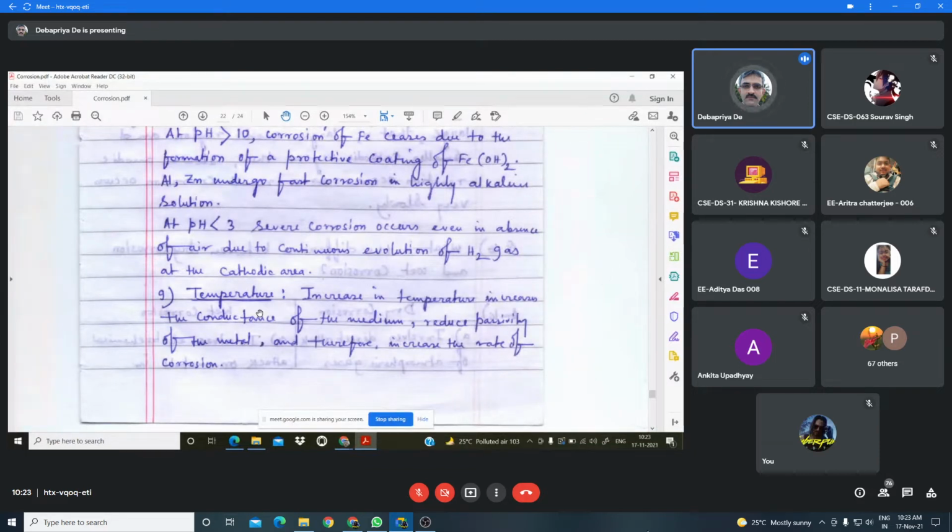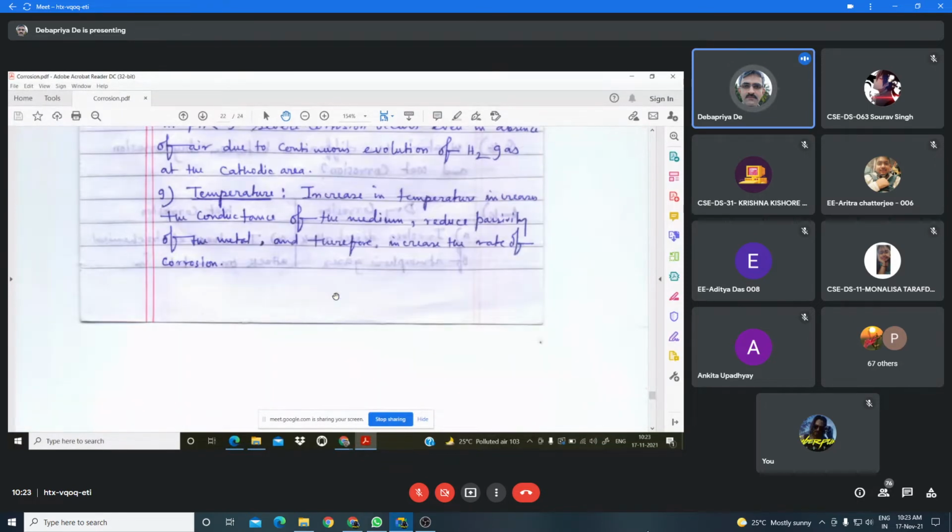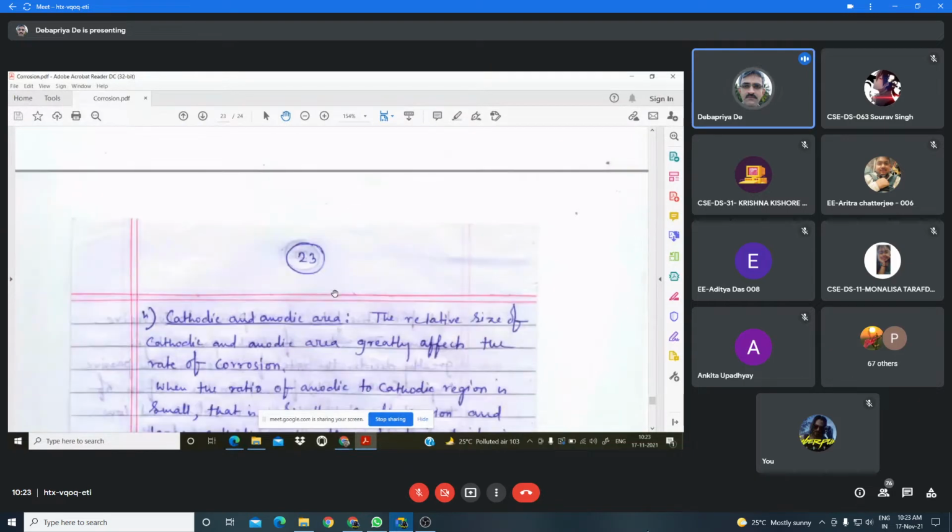So if you increase the temperature, what happens? The conductance of the medium increases, and ultimately the rate of corrosion increases. So increased temperature increases the rate of corrosion due to the increase in conductance.